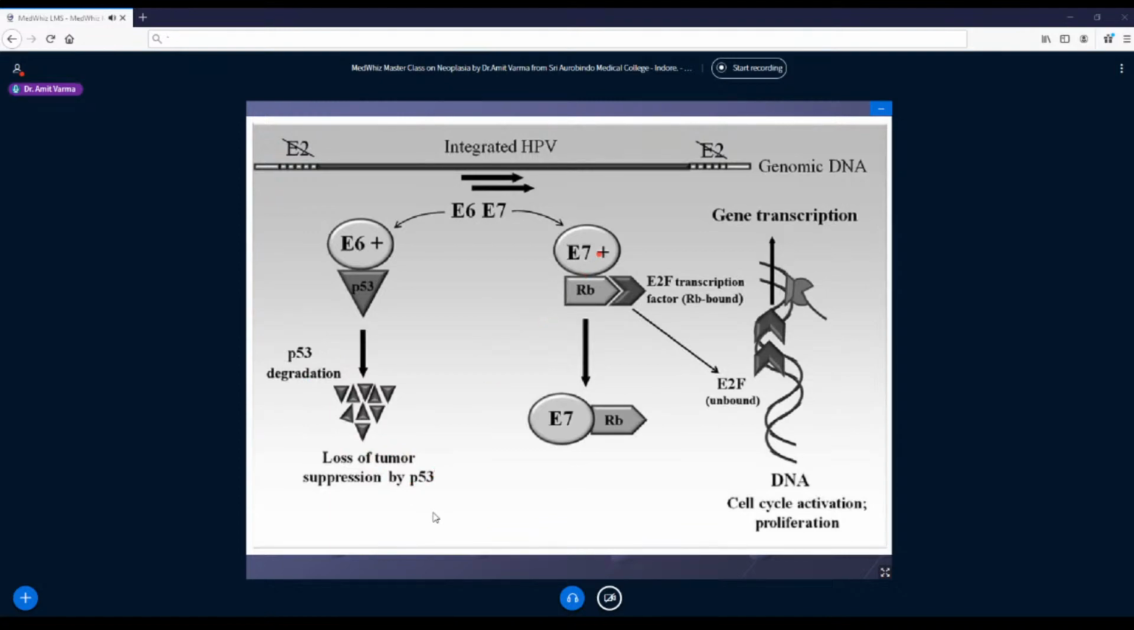The second molecule, E7, binds to RB. What was RB? It was the retinoblastoma gene. Because of this binding, the E2F transcription factor, which was bound to RB, is released. Now, because this is a transcription factor, it will go and act on the DNA and force the DNA to undergo multiplication. So the cell cycle will be activated, and the cell starts proliferating. This is one of the mechanisms which HPV adopts for causing carcinogenesis.